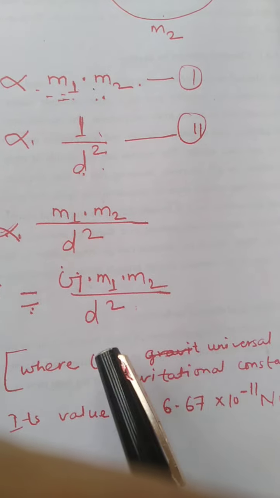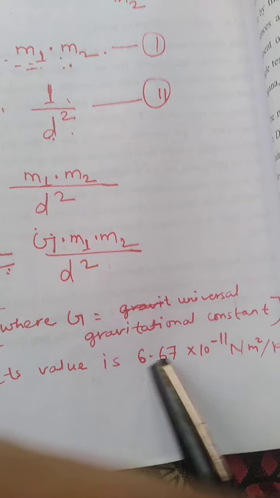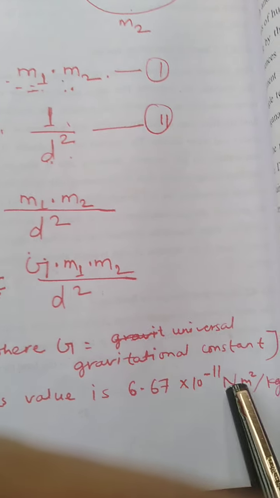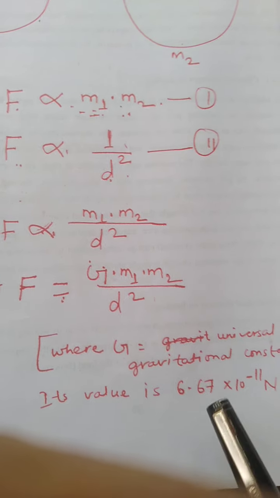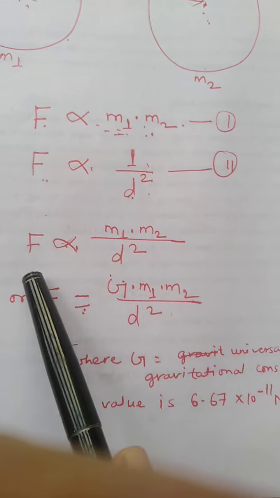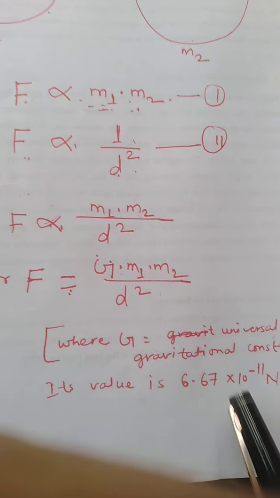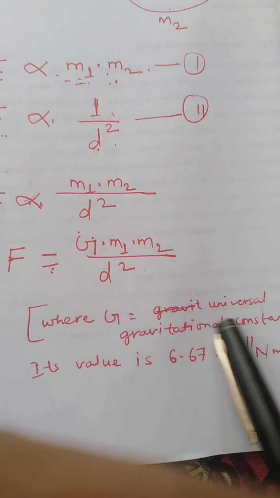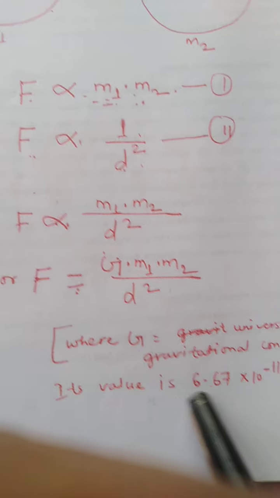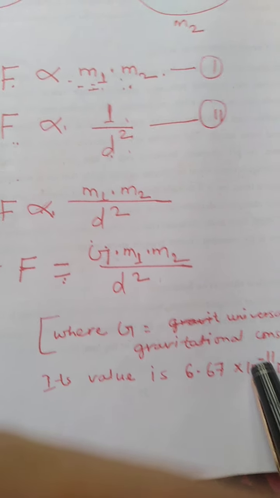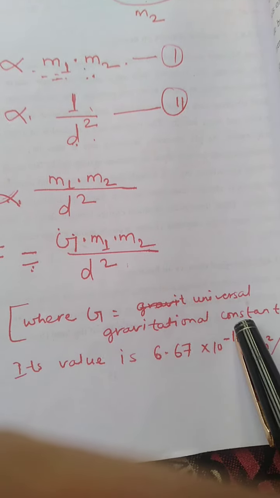This capital G is called the universal gravitational constant, and its value is always 6.67 into 10 to the power minus 11 Newton meter square per kg square. This is the unit of capital G. This is called the formula of force of attraction, and capital G's value is always constant. It does not change, and it is constant anywhere in the universe. In any part of the universe, the value is always 6.67 into 10 to the power minus 11 Newton meter square per kg square. That's why this capital G is called the universal gravitational constant.